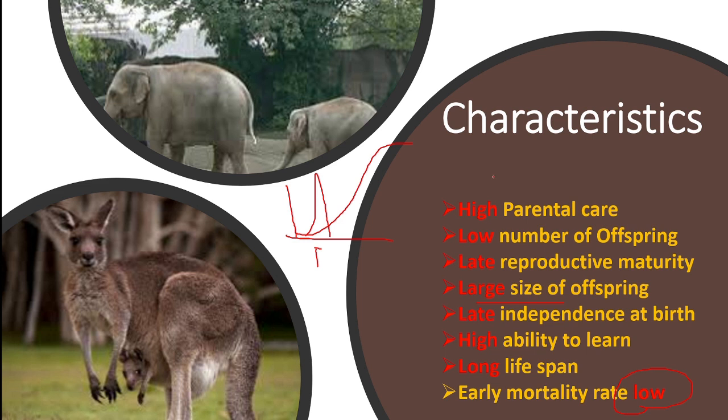Their gestation period is also very long and they give birth maybe only to 1 or 2 offspring at a time. And the offspring also take a very long time to grow, and during this period of growth they are constantly under the care and supervision of their parents.